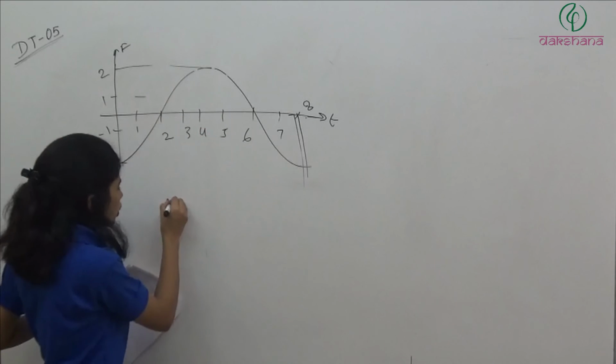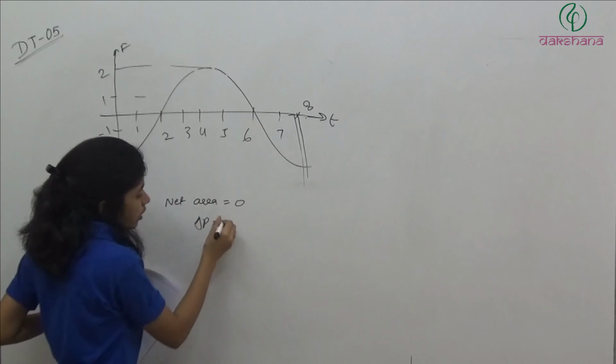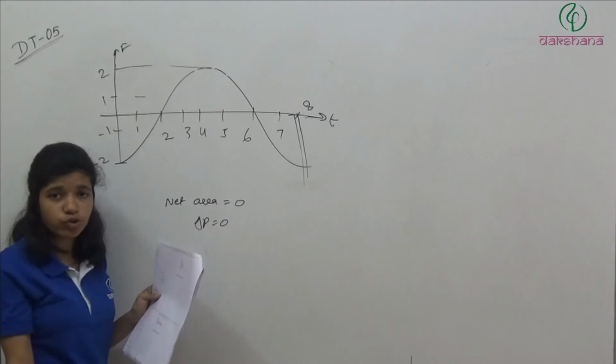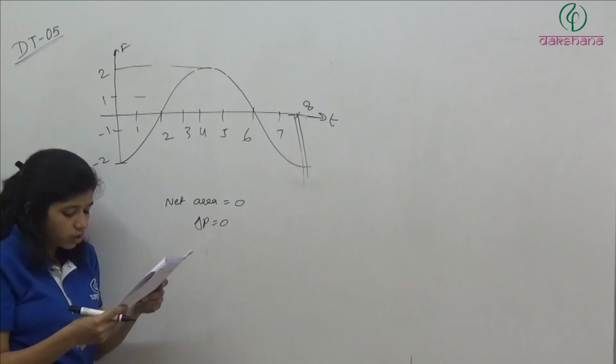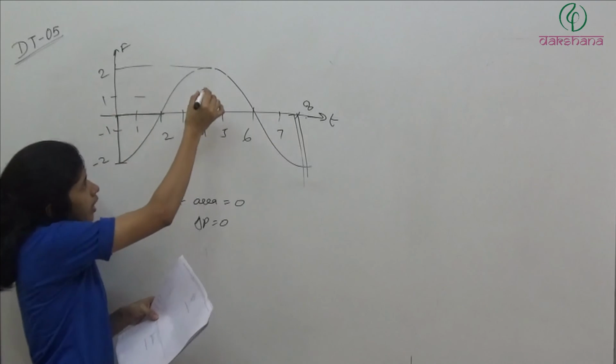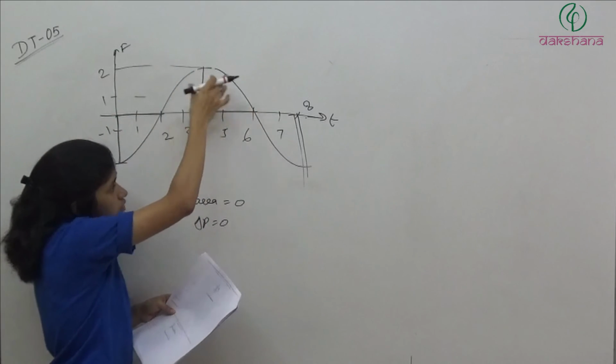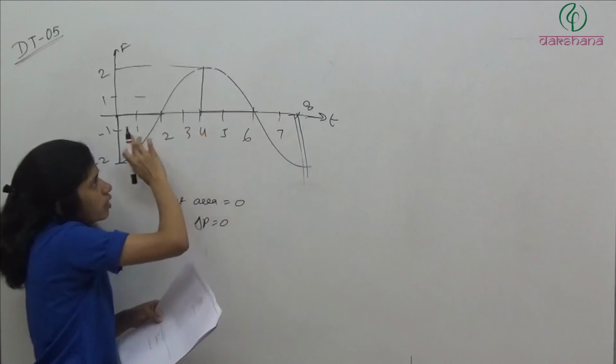So net area is going to be 0. So delta P is going to be 0. Area under the F-t curve is 0. So change in momentum is 0. Okay? Here you can see the radius, this is 2, this is 2. This is radius 2. So this is a half circle and these two are quarter circles.